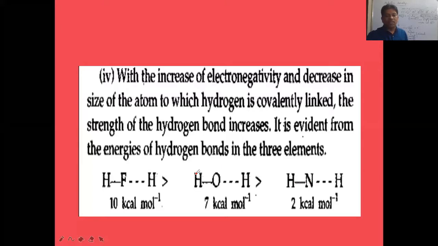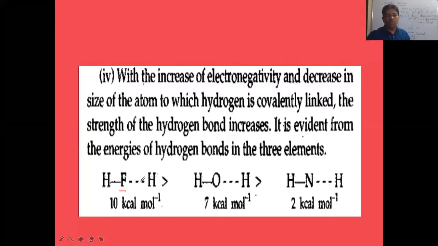Among nitrogen, oxygen and fluorine, which one is the small sized atom? Fluorine. Fluorine is the small sized atom. And which is the more electronegative atom? Fluorine only. So more electronegative and small sized. If the electronegativity of the atom attached to hydrogen is more, or if the size of the atom attached to hydrogen is less, then stronger hydrogen bonding will be there. This hydrogen bond will be a stronger bond.